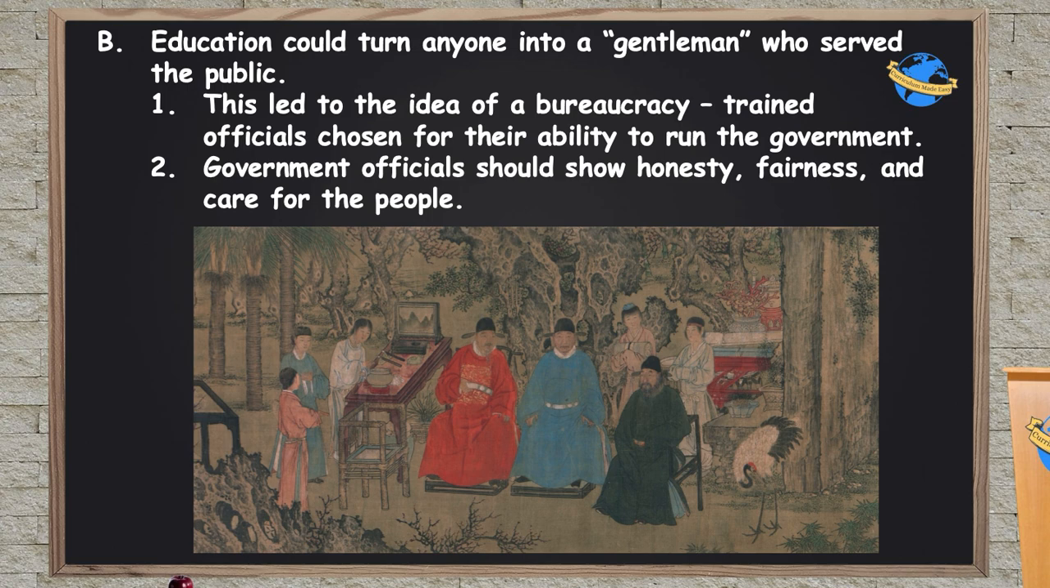public. That is, someone who's highly educated, whose job it was to make sure society operated properly. This led to the idea of what we call a bureaucracy: trained officials chosen for the ability to actually do their jobs, right? That means they get the job because they know what they're doing, not just because they're a member of a royal family. These government officials were supposed to show honesty, fairness, and actually care for the people of the empire.